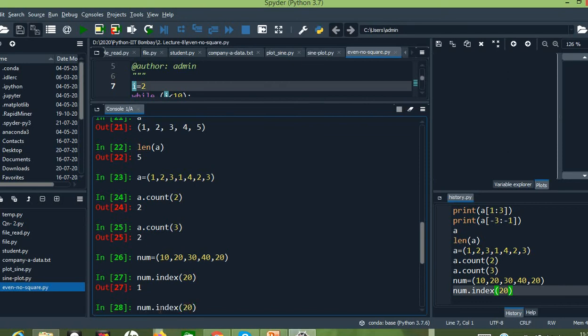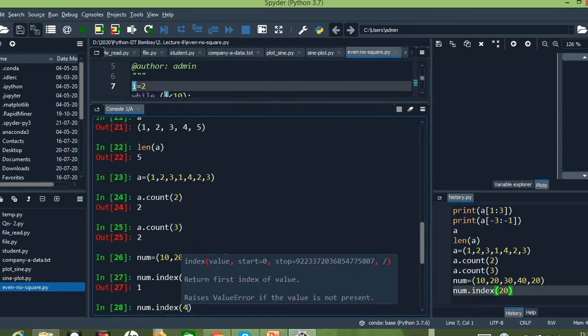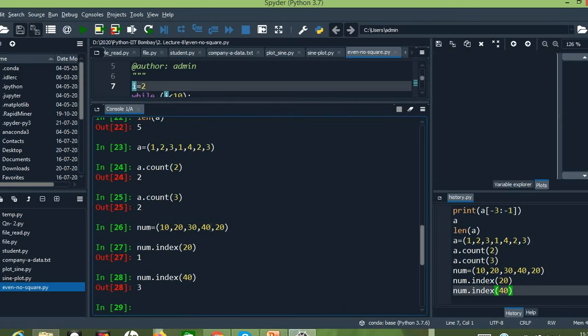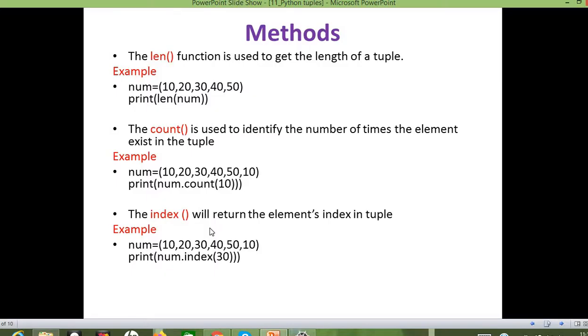Okay, so let me take 40. The index position of element 40 is 3. So we can obtain the index of a particular element with the help of the index method.